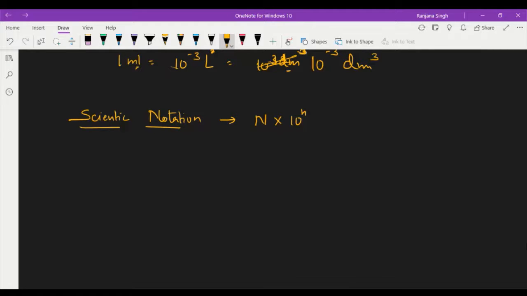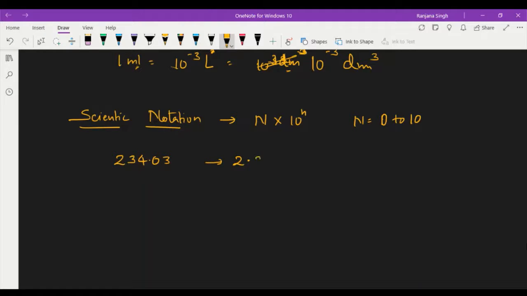N is any number, right? And where N should be between 0 to 10. For example, if you want to represent this one in the way of scientific notation, you have to write it in this way.